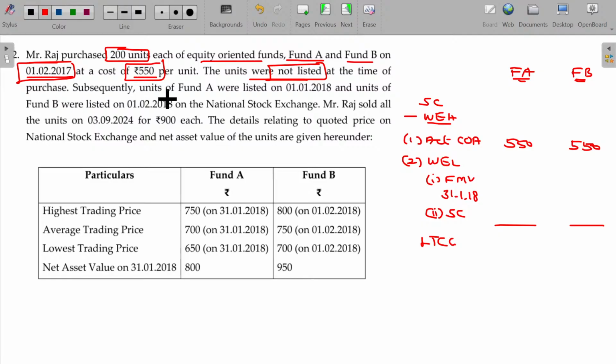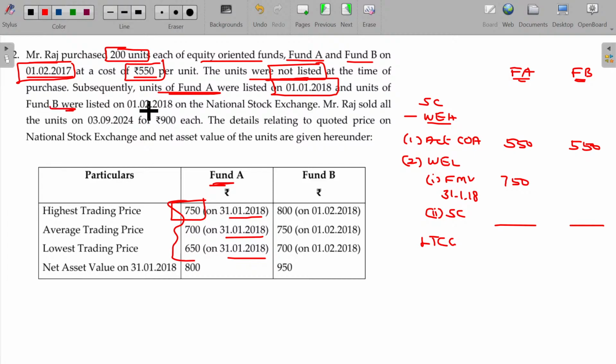Let's see here. Unit A was listed on 1/1/2018. The first fund got listed before the specific date, 31st January. So it's listed on 1st January itself, and we can safely take the quoted value on 31st January 2018. For Fund A, on 31st January 2018, three rates are there. Then which rate can be taken? The highest of the three rates can be taken, 750. Fair market value that date is 750.